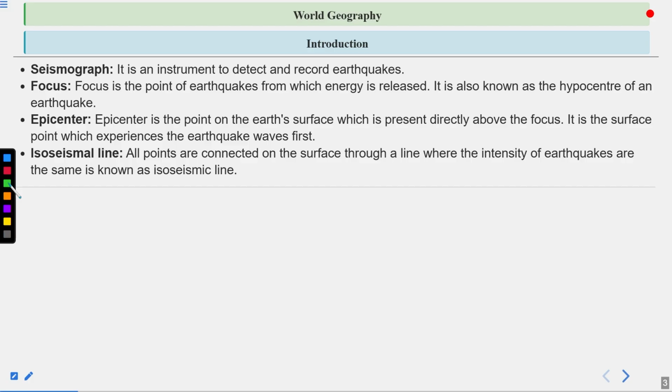Isoseismal line: a line connecting all points on the surface where the intensity of the earthquake is the same is known as an isoseismal line. Whenever an earthquake occurs and seismic waves are detected on the surface, if the same intensity is found on the seismograph in particular areas, then these lines are called isoseismal lines. That means the same intensity occurs in different areas on the surface.